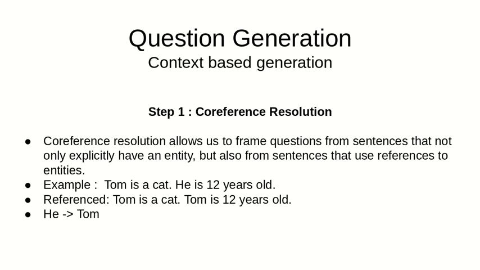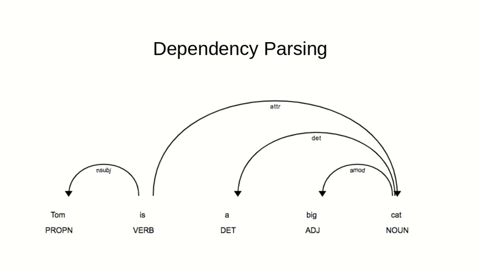Because sentences use pronouns to refer to entities in the corpus, we could only ask questions about sentences where the entity, say Tom, is explicitly referenced. Thus, we conduct coreference resolution. If we resolve he to Tom, we could ask question, how old is Tom? Thus, we decipher what the main entity in the question is and what its attributes are.